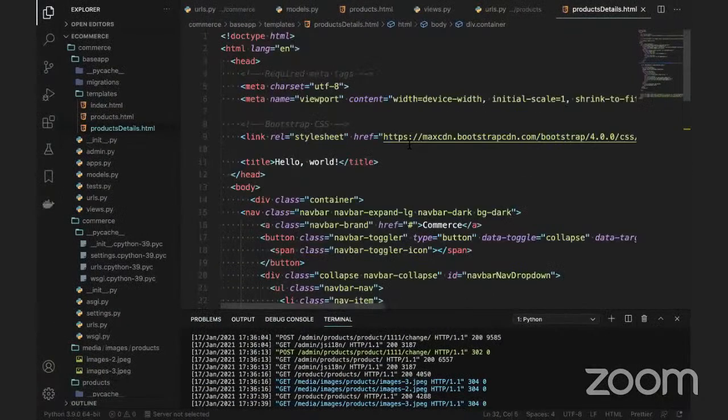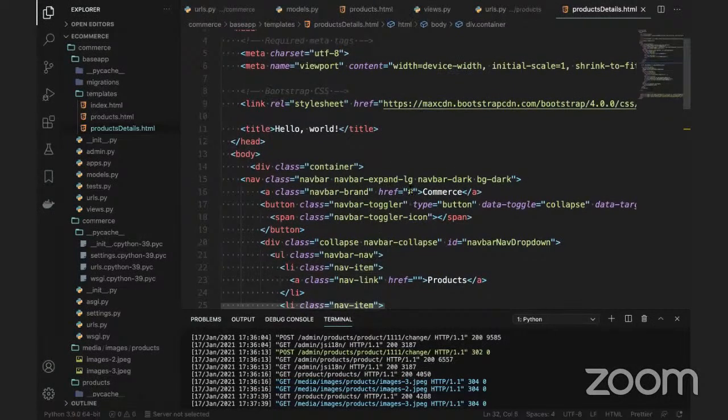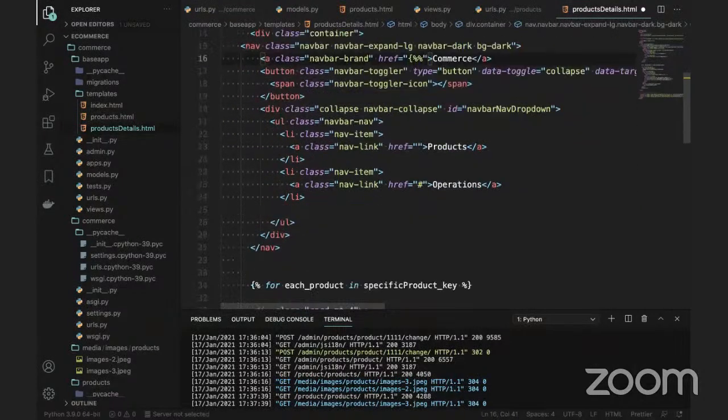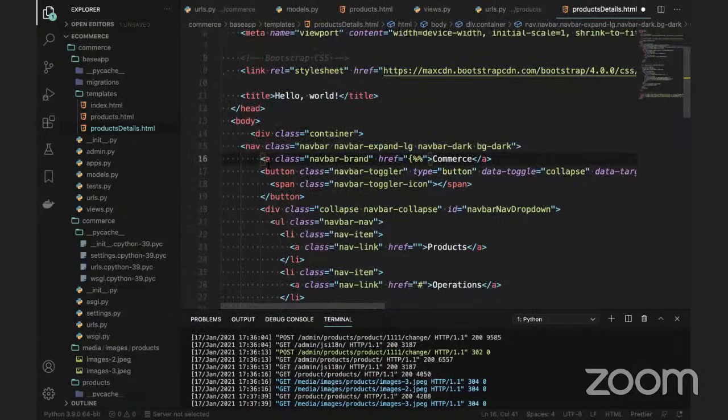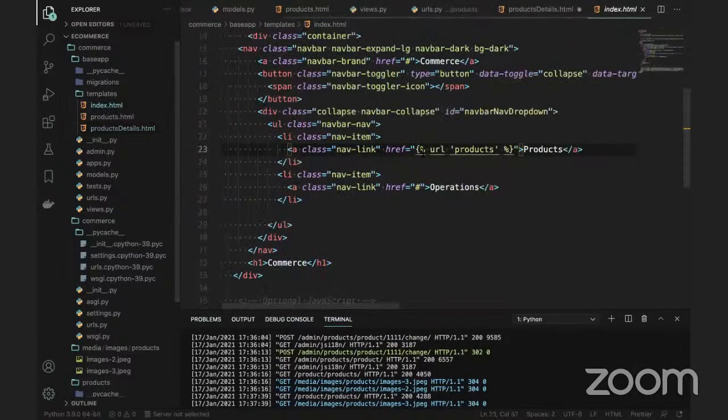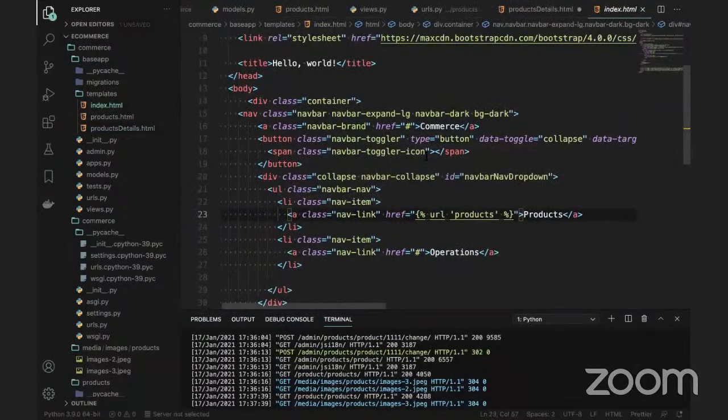Yes, we can use the index instead of giving this. What I will do is use percentile, and we can give the URL name here. If you look at this index.html, we have this one also. In the same way, you can open the curly braces, percentile, curly braces, and URL, and this is the index.